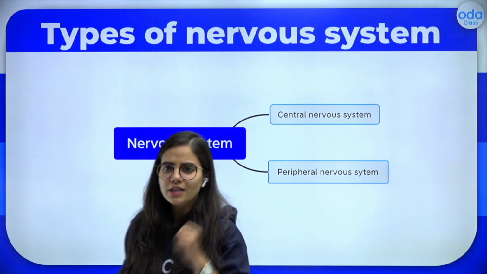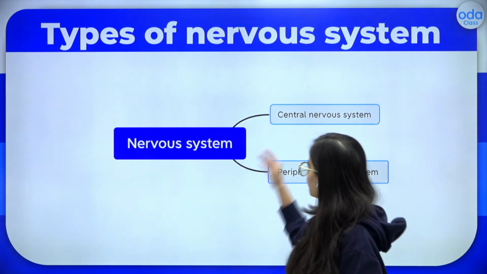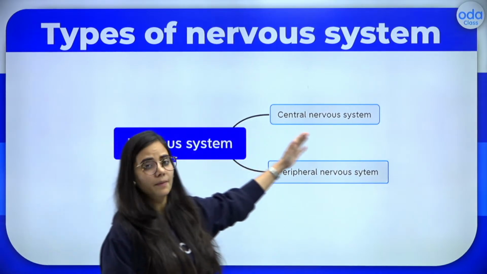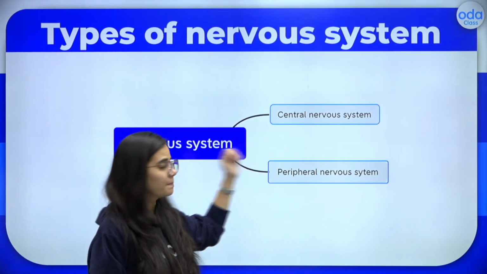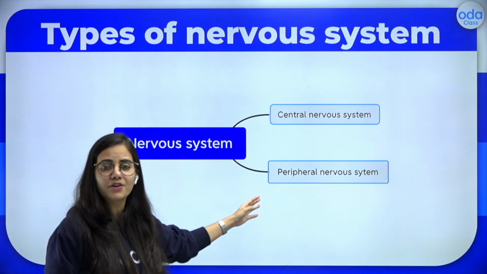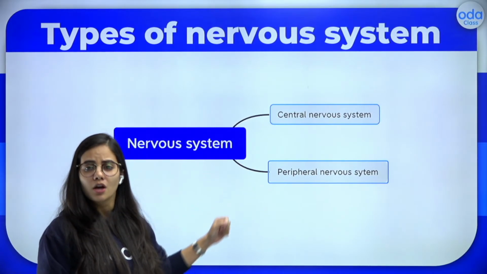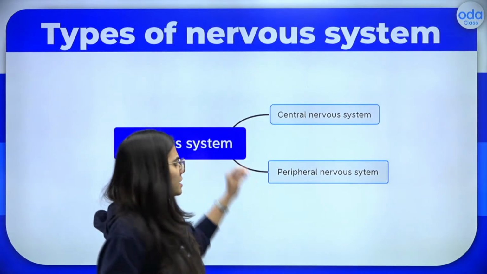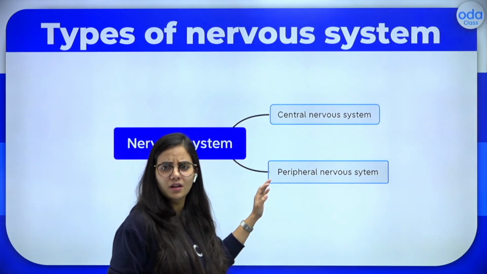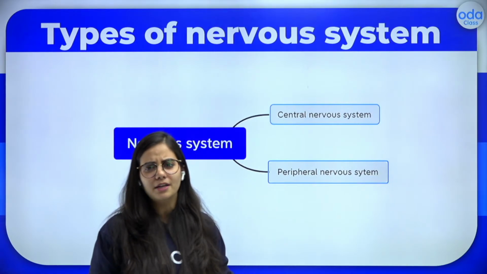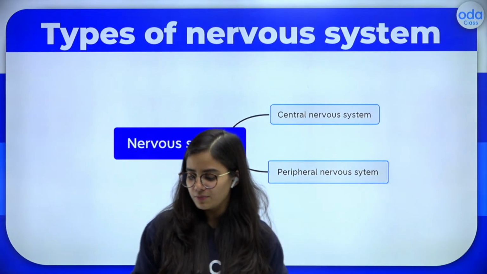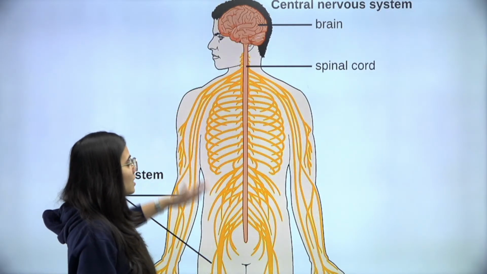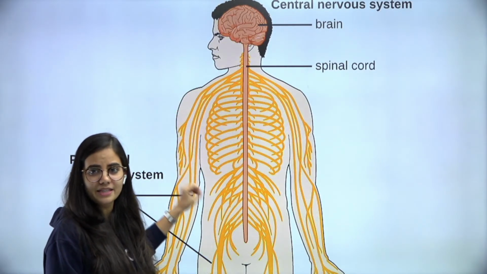We have got two types of nervous system. The first one is the central nervous system. As you can see here, it's the central nervous system. And the second one is the peripheral nervous system. So how do we remember all this? Central, peripheral, where are they located in our body? For that, let me tell you something very interesting. Here you can see the structure of our body from the inside.